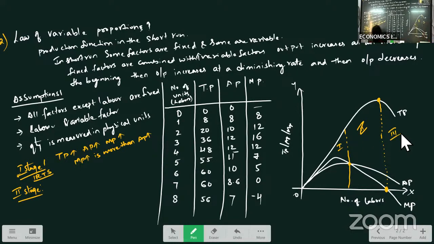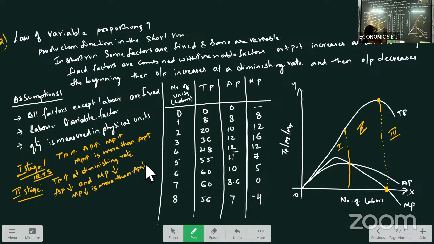In the second stage, TP increases at a diminishing rate. AP decreases and MP also decreases. But the MP decrease is more than the AP decrease.